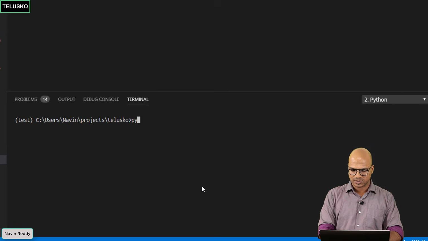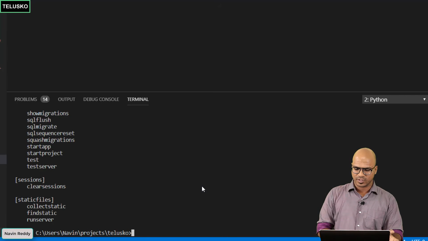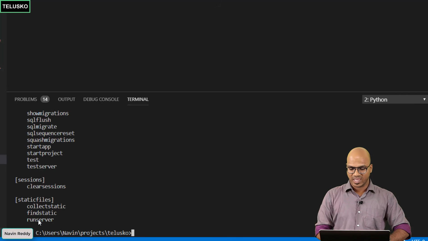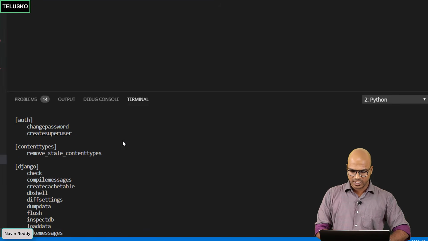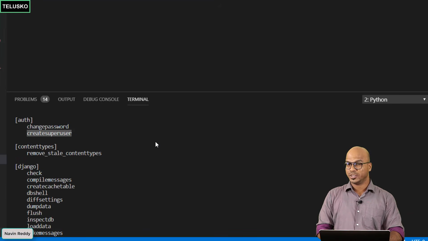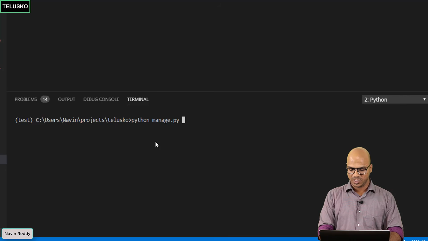To create a super user, we can simply say python manage.py, and this is where you have to pass a command. Now, I don't know the command, so I will simply say help. The moment you say help, it will give you a lot of options. You can see we have used runserver, we have used collectstatic, and then migrate. Here we need to use createsuperuser. So we'll say python manage.py createsuperuser.